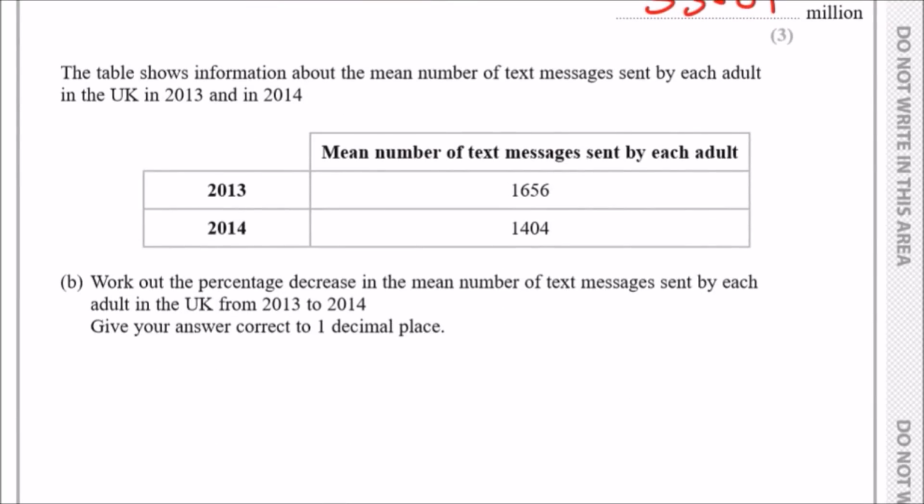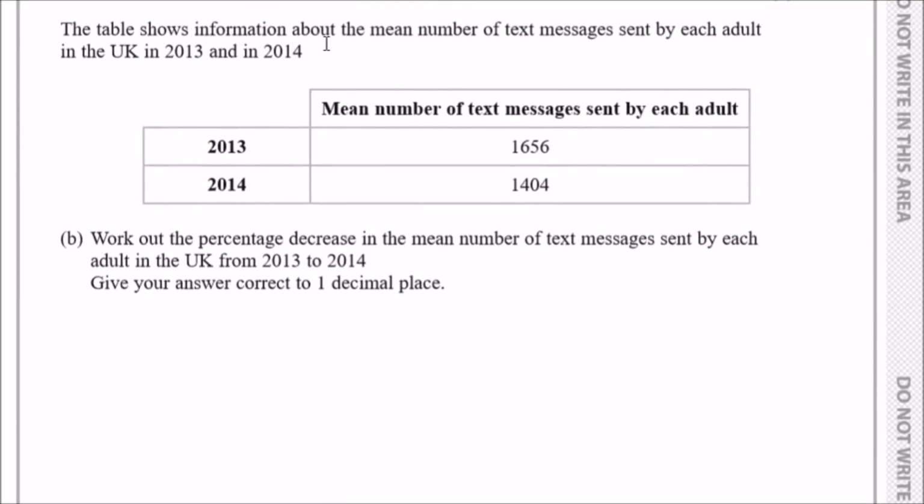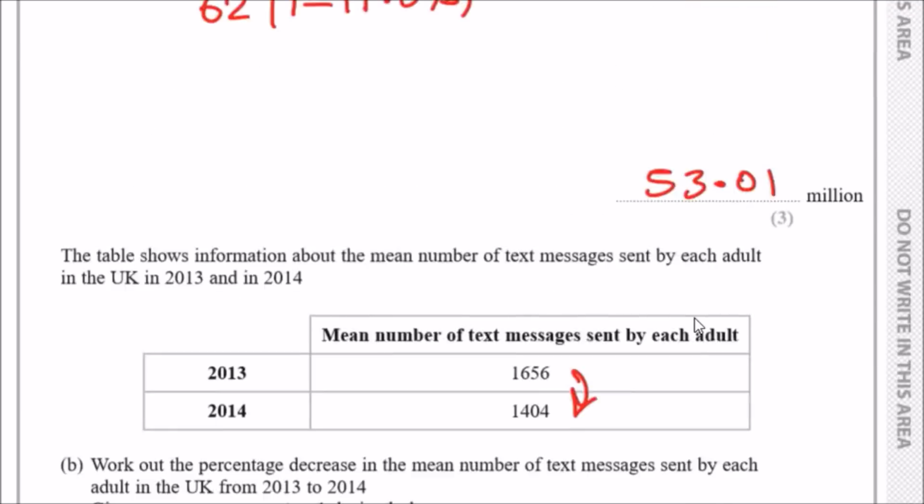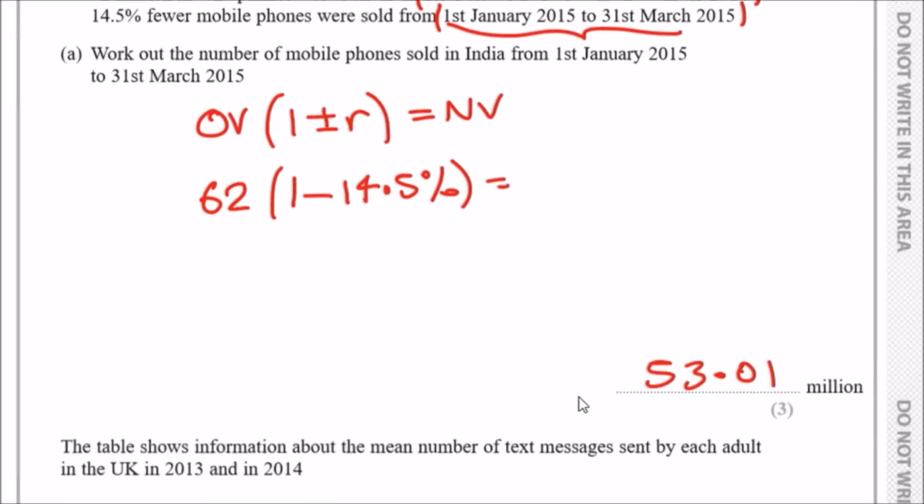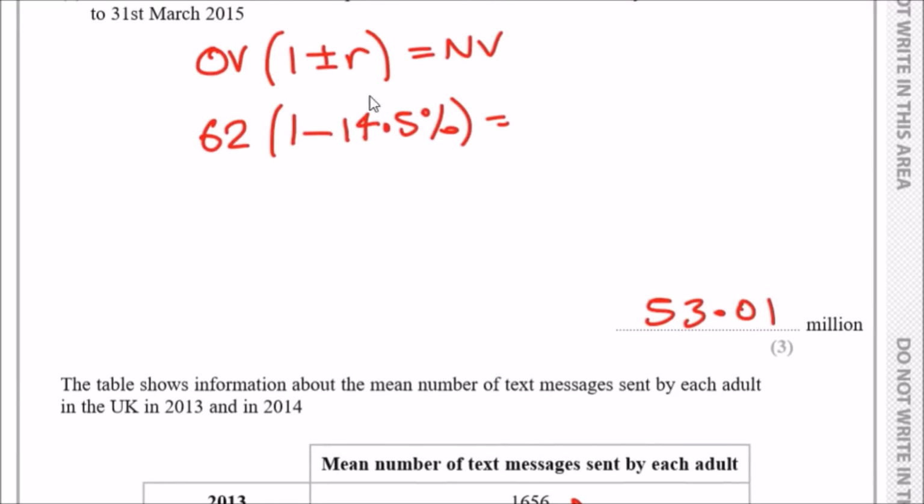Now, next part. It tells us the table shows information about the mean number of text messages sent by each adult in the UK between these 2 years, 13 and 14. So it looks like there's been a decrease in the mean average number of texts. Makes sense because now everybody's on WhatsApp. So B, work out the percentage decrease in the mean number of texts sent by each adult. So again, it's the same formula as this one. Since it's a decrease, we know we're going to use minus R.